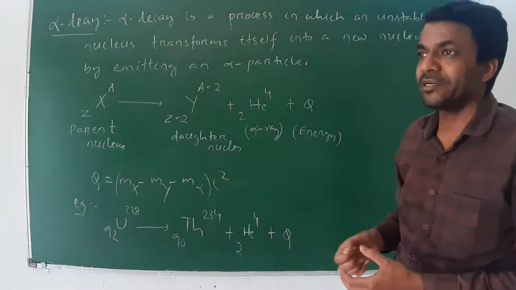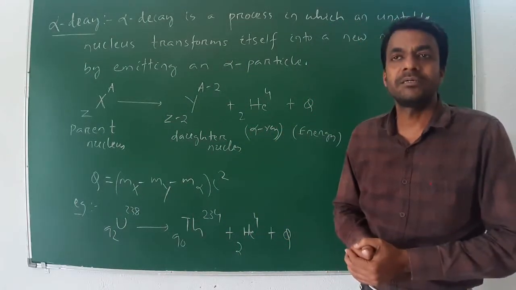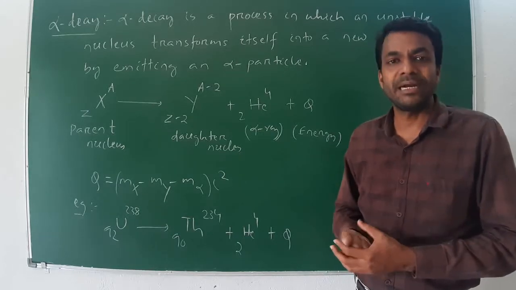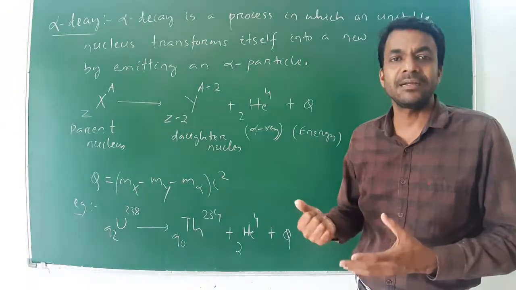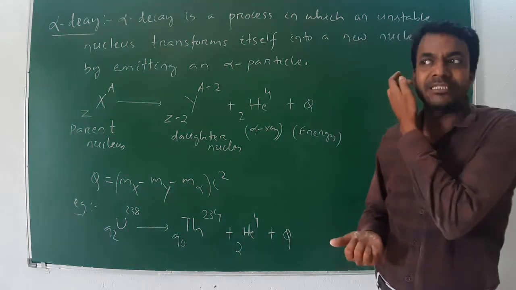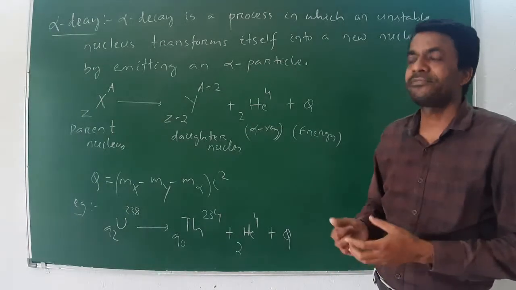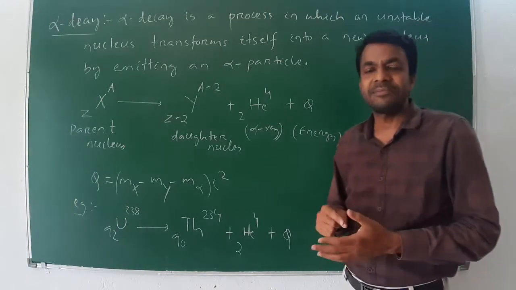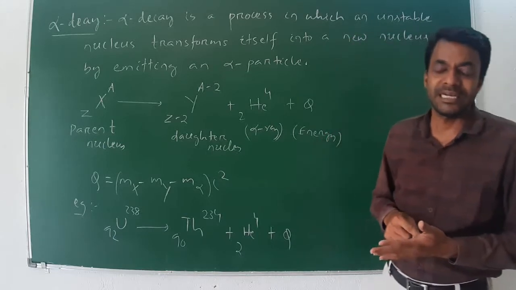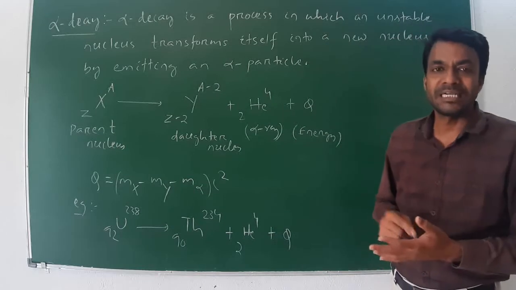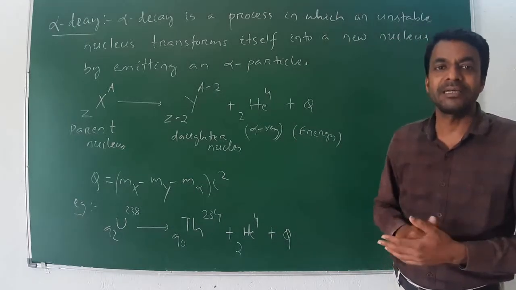Today we will discuss the decay processes: alpha decay, beta decay and gamma decay. What is decay? Decay means decomposition of a radioactive nucleus. The first type is alpha decay, the second is beta decay, the third is gamma decay. What is the definition of alpha decay?